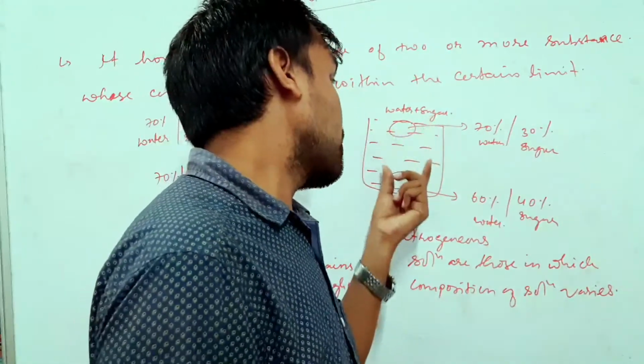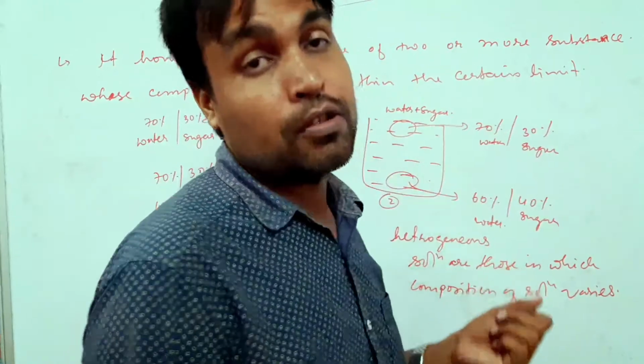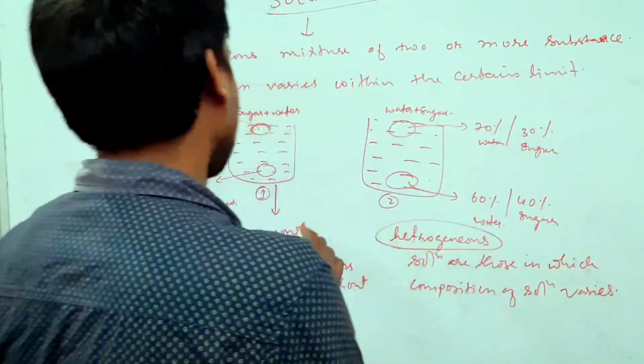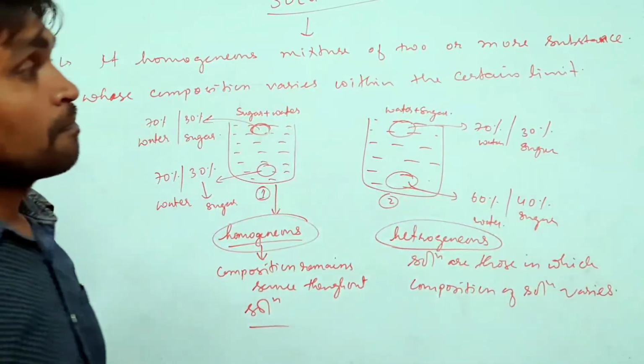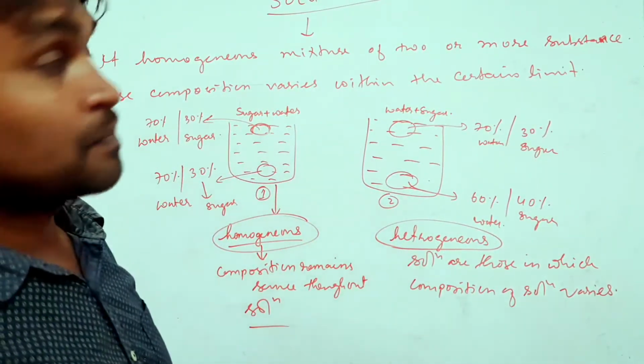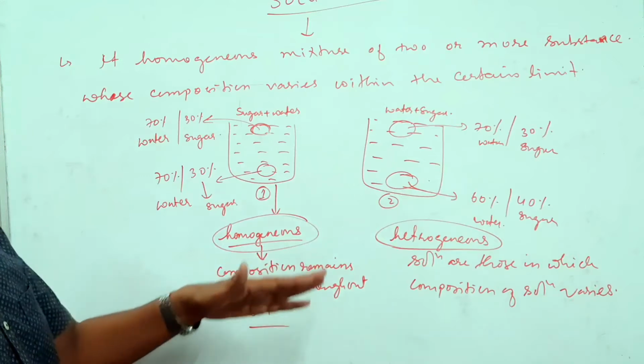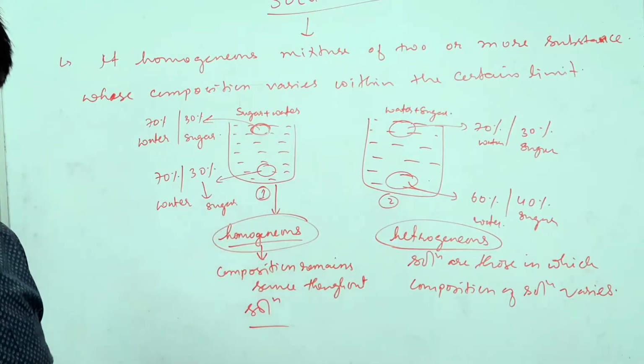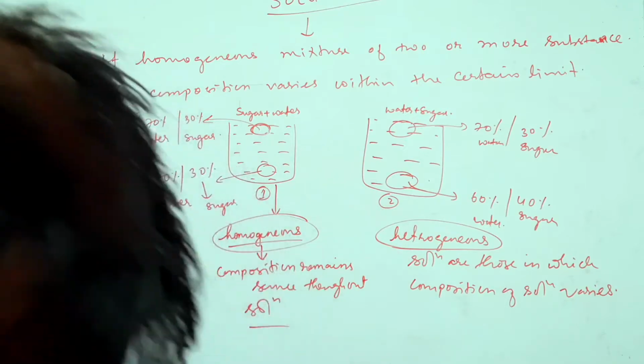Different compositions will be there at different levels of the solution. Now, dear students, I feel that what is heterogeneous and homogeneous is clear. You can pause the video and note it down.